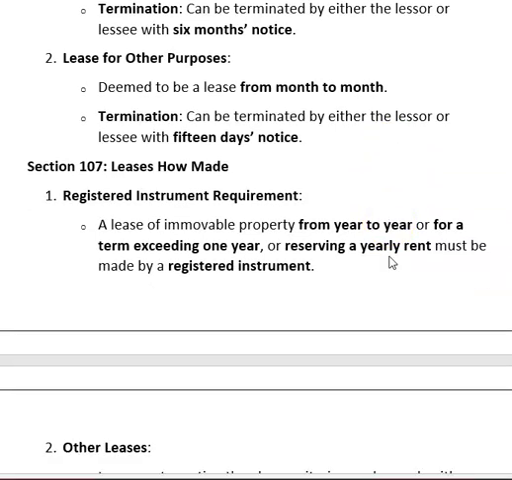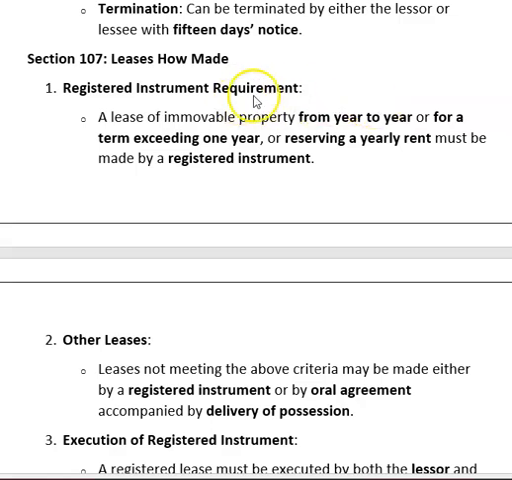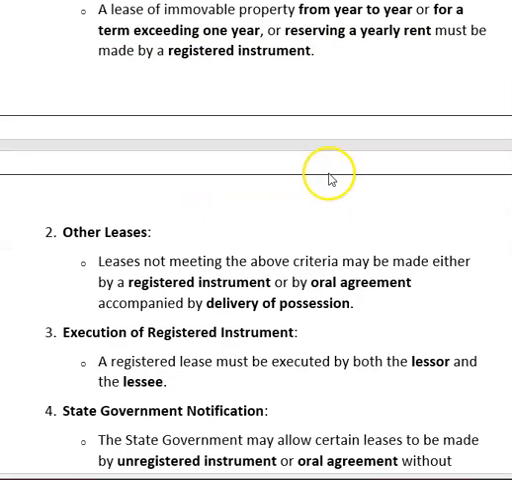Lease, how made? Registered instrument requirement. We already learned in session 1 what a registered instrument is. A lease of immovable property from year to year, or for a term exceeding 1 year, or reserving a yearly rent, must be made by registered instrument.